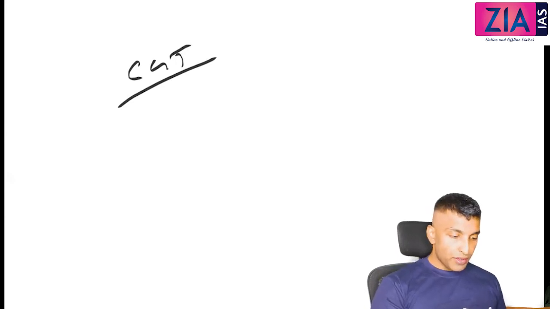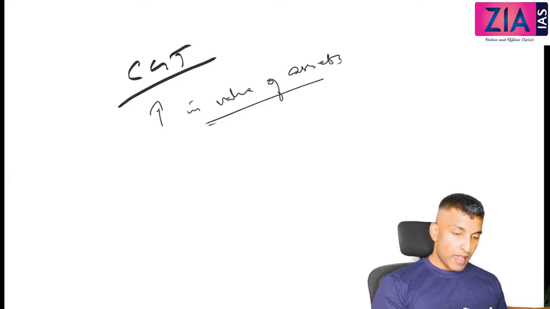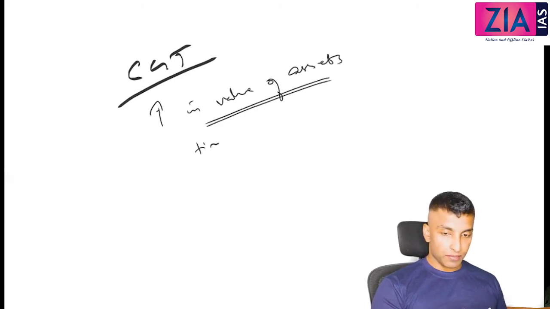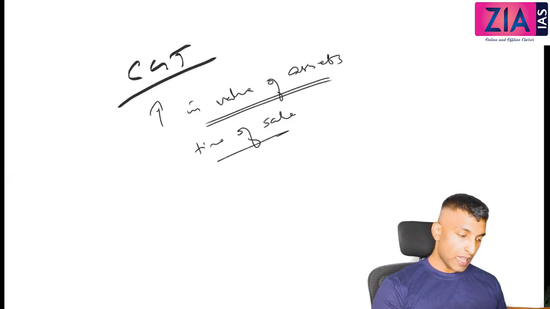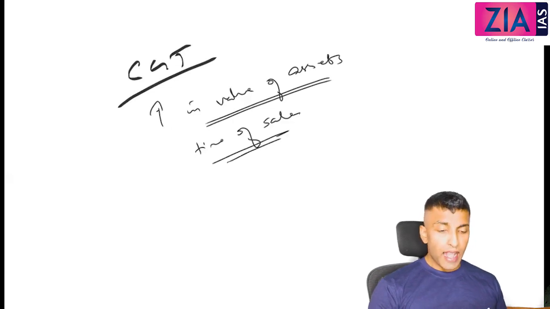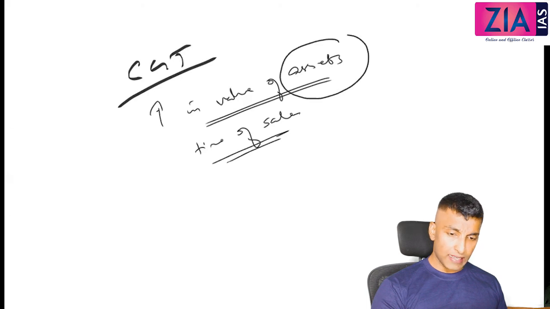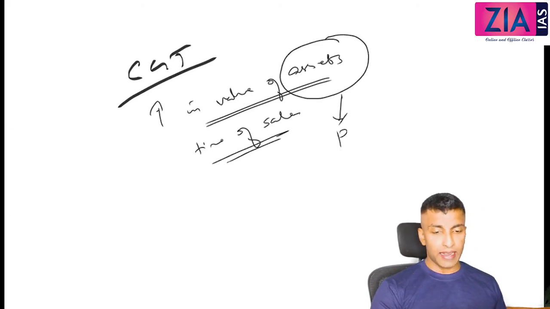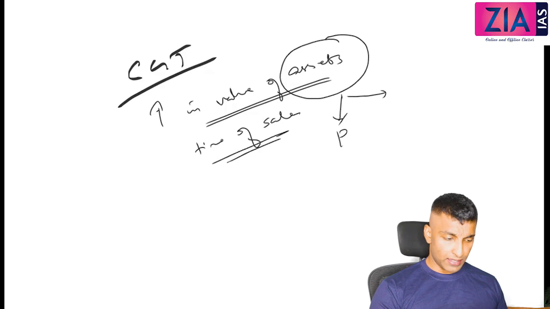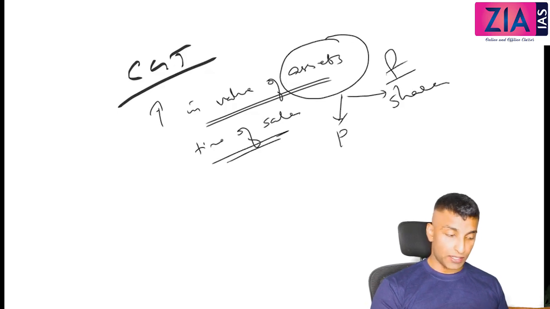Okay, it is imposed on increase in value of assets. It is imposed at the time of sale. Asset can be a physical asset or a financial asset. Physical asset means land, etc. Financial asset means shares, etc. So the rate varies for physical assets as well as for financial assets.